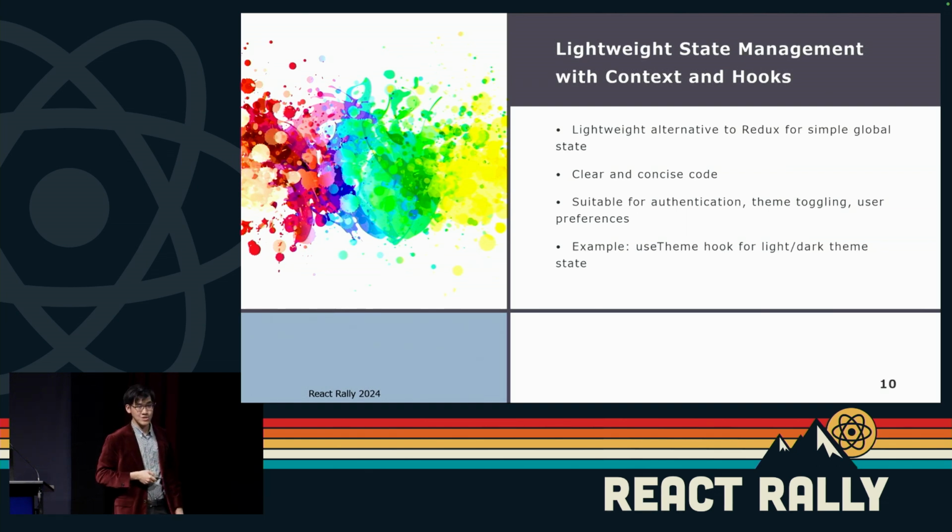One of the things that I'll show right after this slide is, in particular, using the use theme hook for light and dark theme state, because I know quite a number of people here, and I think it was established before too, that a lot of devs really enjoy that dark light mode switcheroo, and I think most people enjoy dark mode. So it's something that can be poured into the cauldron as well, into the complexity.